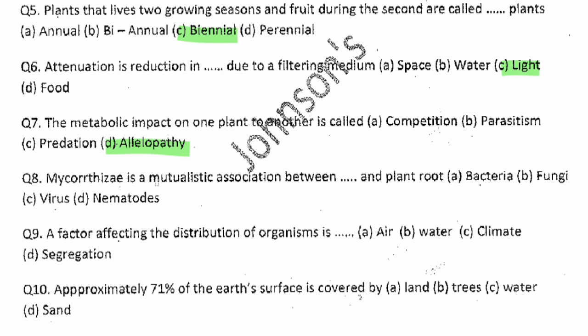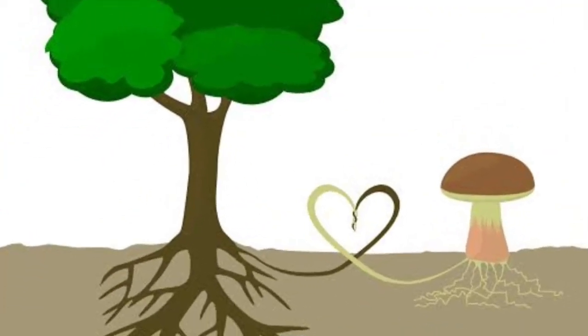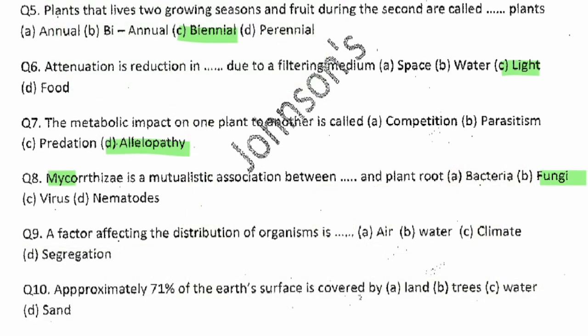Mycorrhiza is a mutualistic association between dash and plant root. Now, I'll give you a tip here. Anytime you hear myco, just know what they are talking about is fungi. So anytime you hear myco, you know it's fungi. So mycorrhiza is a mutualistic association between fungi and plant roots. I hope that works for you. So myco, they're talking about fungi.